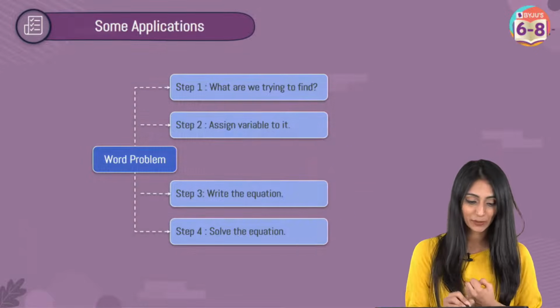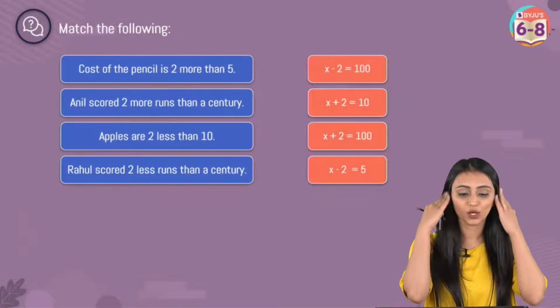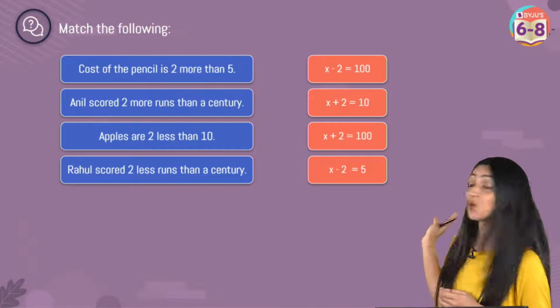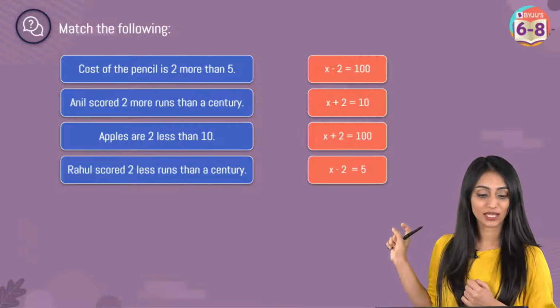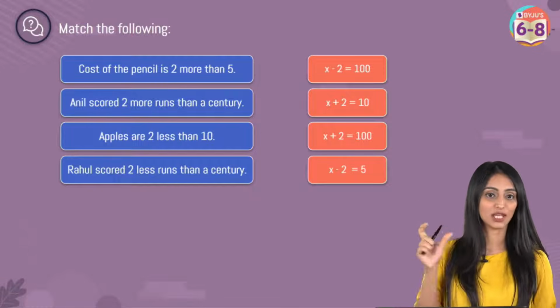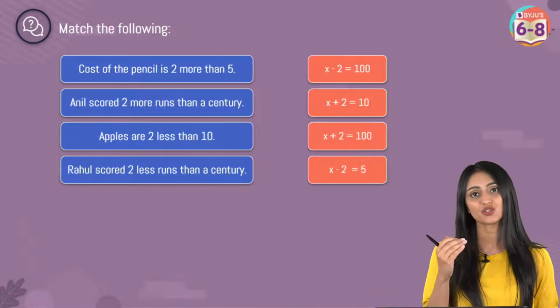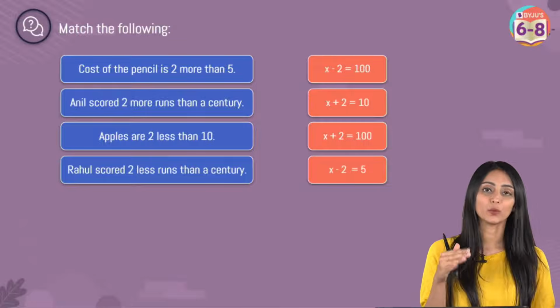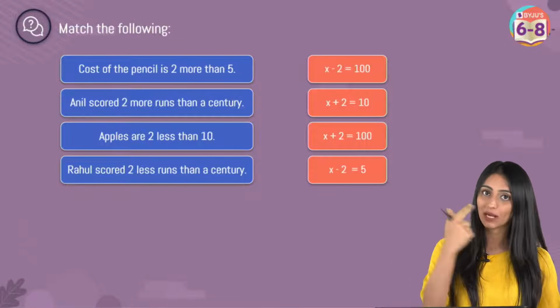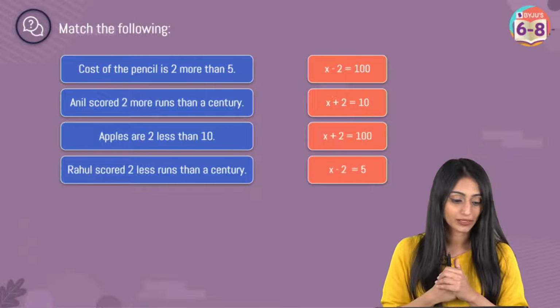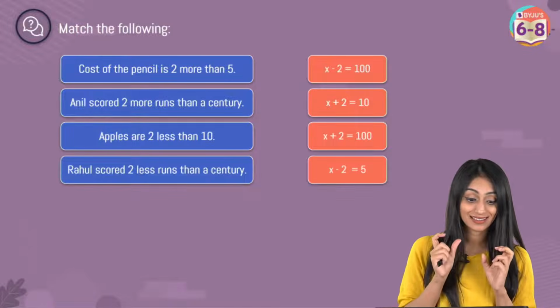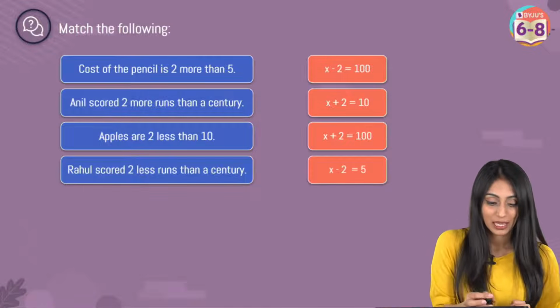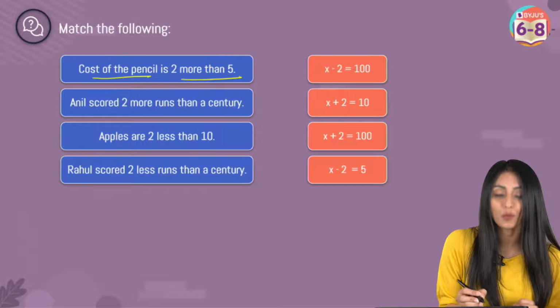For this, you will get a better understanding then. Match the following. You can see 2 columns over here. On the left hand side we have the statements, on the right side we have the equations. So we have to match the right equation with the right statement. One by one I'm going to pick them up, and I'll tell you how to frame the equation from the statement. Cost of the pencil is 2 more than 5.